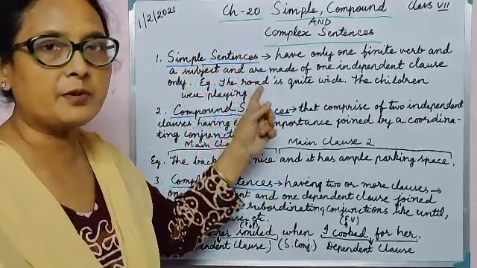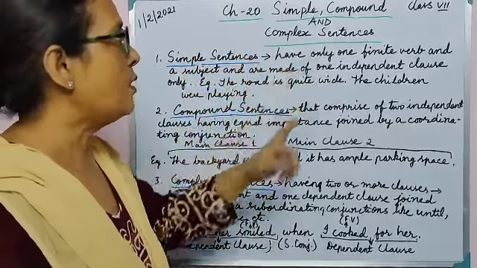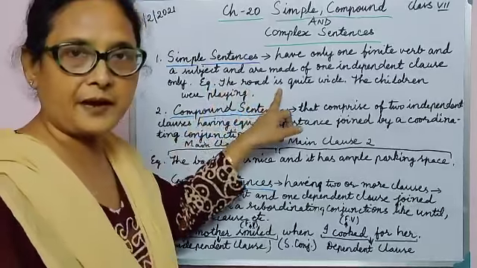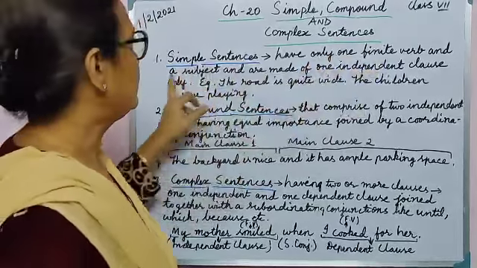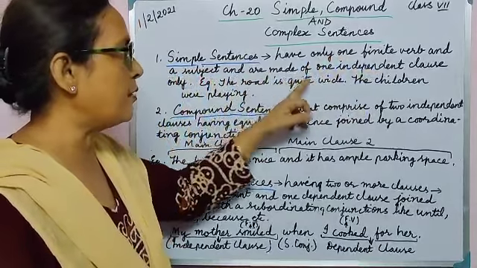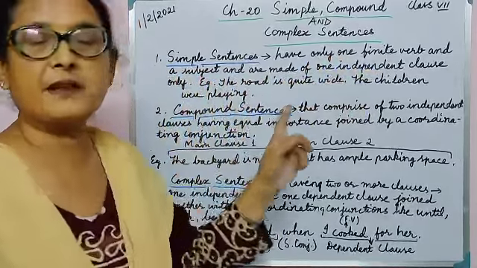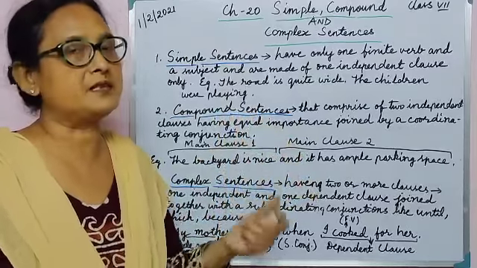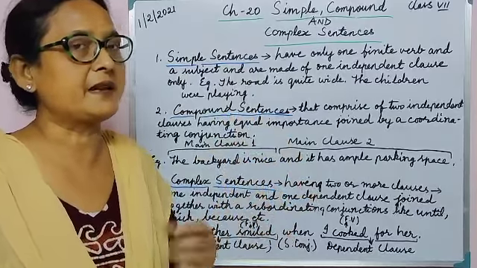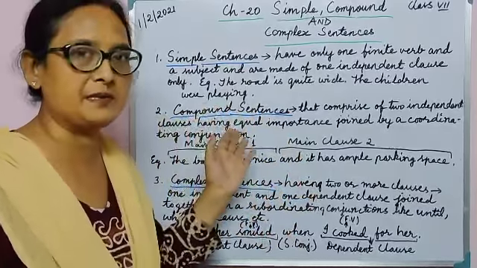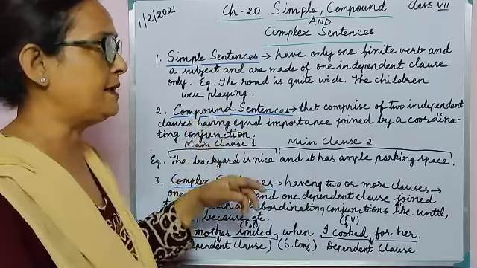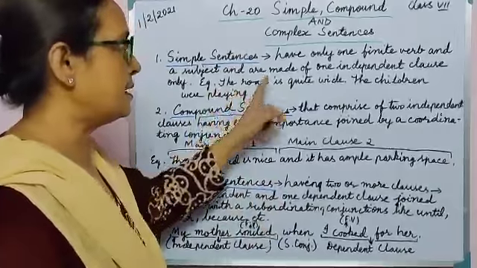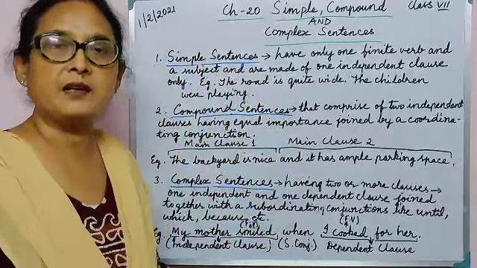First of all, a simple sentence has only one finite verb, and a subject, and is made of one independent clause. A clause is not a complete sentence, but it has a subject and a predicate. So in a simple sentence we have a subject, a predicate, and one finite verb. This is what a simple sentence is.